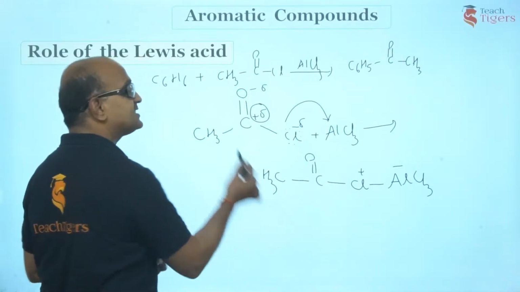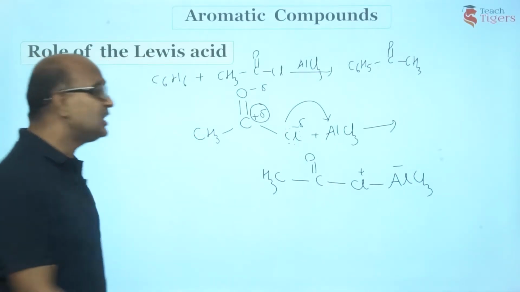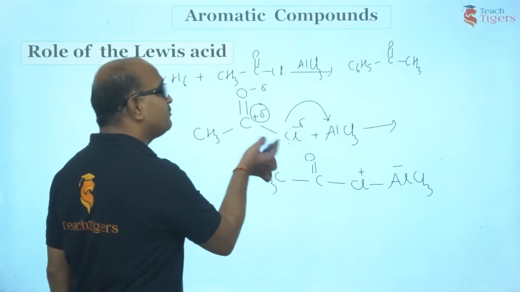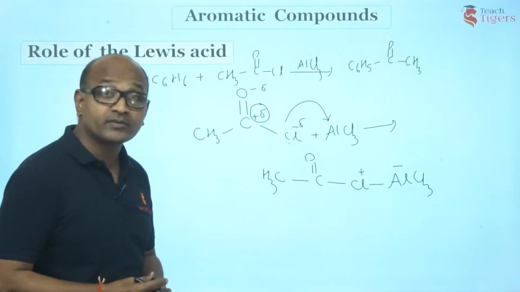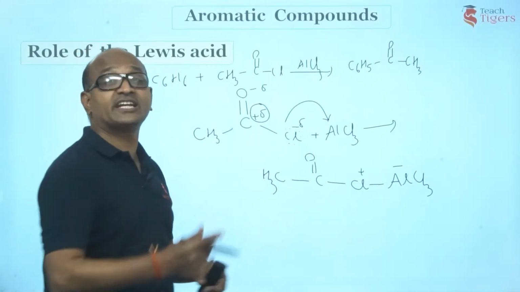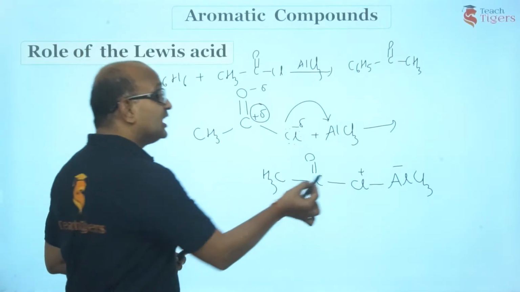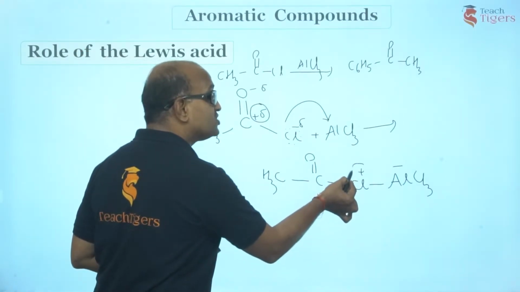COCH3. Am I right, guys? This is what we are having. But you can see the bond was already polarized because of this electronegativity difference between carbon and chlorine. Now, since chlorine has donated an electron to aluminium, now it has got complete positive charge.